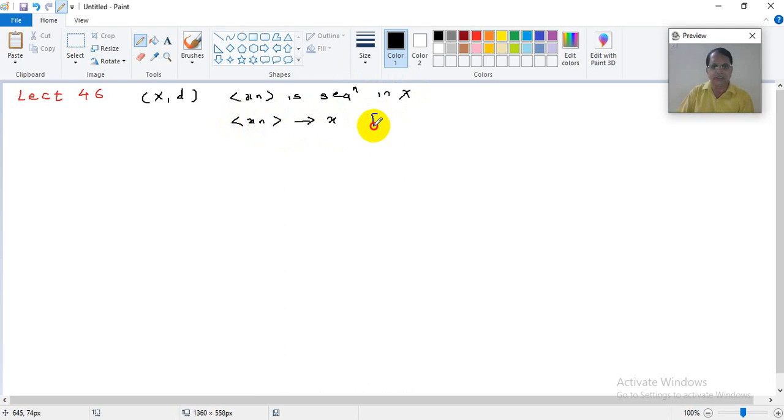The definition was: for any epsilon greater than 0, there exists k belonging to N such that the distance between xn and x is less than epsilon for all n greater than or equal to k.